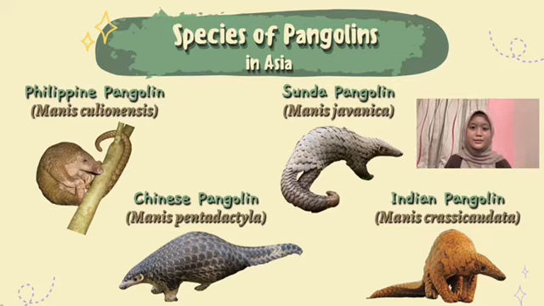And in Southeast Asia, such as Malaysia, Thailand, and Singapore, we have the Sunda pangolin, and its scientific name is Manis javanica. And in China, they have the Chinese pangolin, and its scientific name is Manis pentadactyla. And lastly, in India, they have the Indian pangolin, and its scientific name is Manis crassicaudata. So, as we can see, they all have the same genus, which is Manis, but different species.